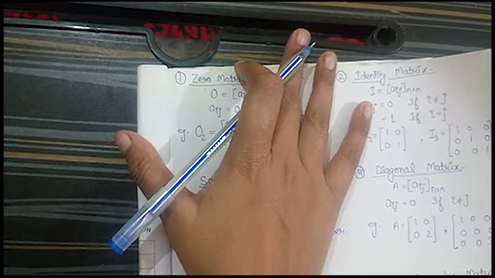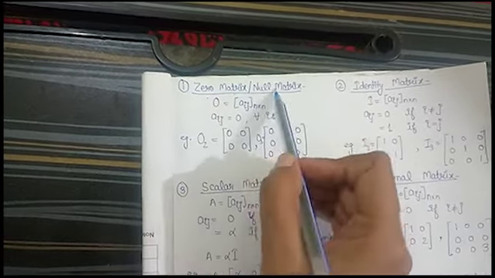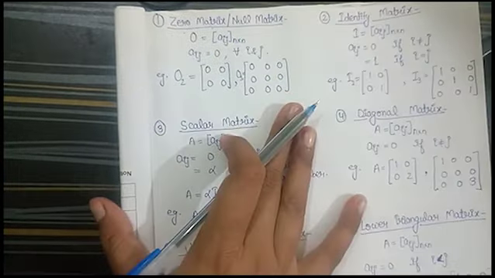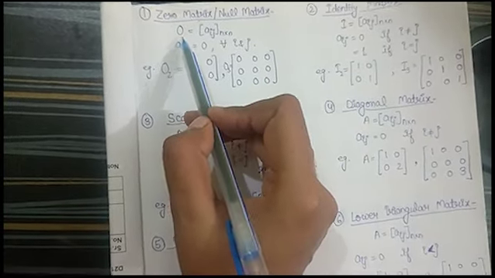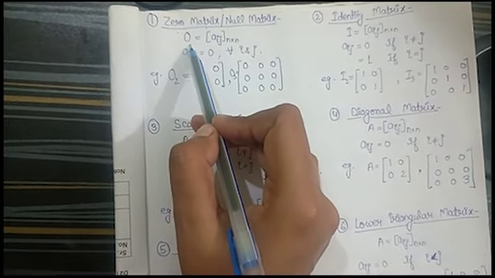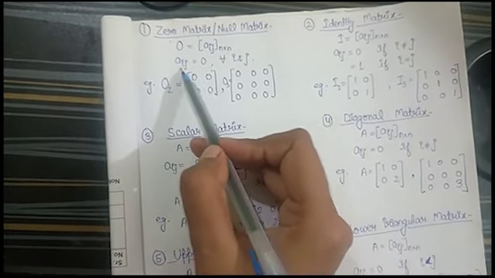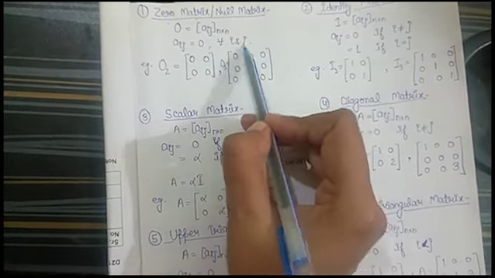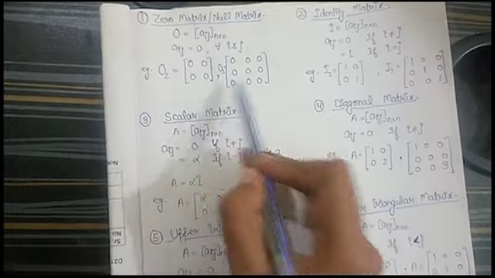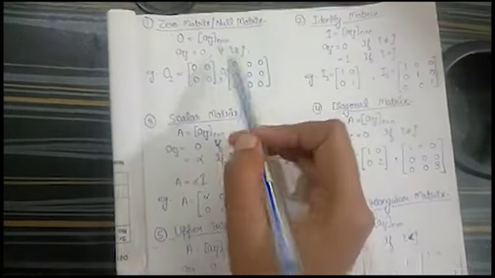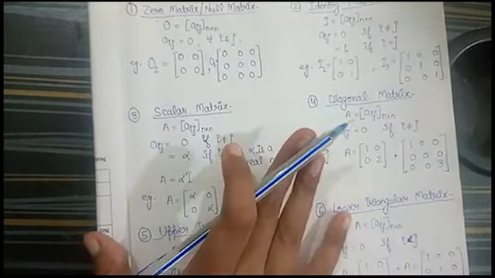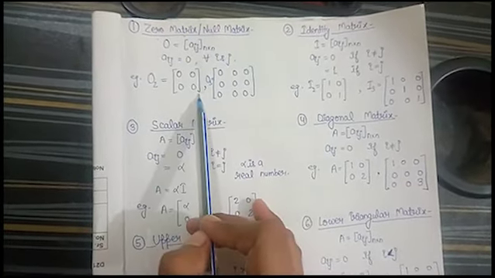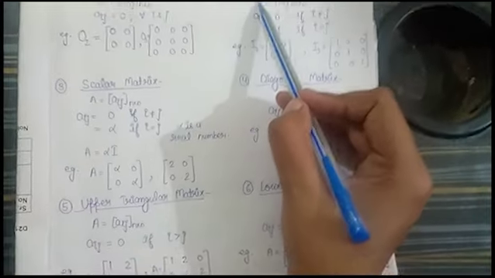As is clear from the name itself, the zero matrix or the null matrix is the matrix where all the elements of the matrix are 0. So mathematically we write the zero matrix with the symbol capital O. That will be a matrix where all elements Aij are 0, that is, Aij equals 0 for all i and j. It can be 2 cross 2, it can be 3 cross 3, it can be any order, but it should be a square matrix. So a square matrix is a null matrix or zero matrix if all the elements of the matrix are 0.